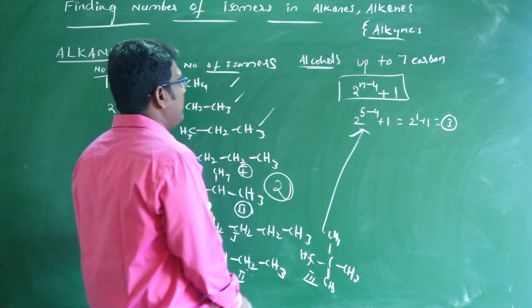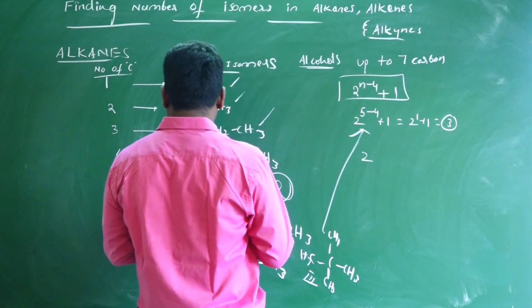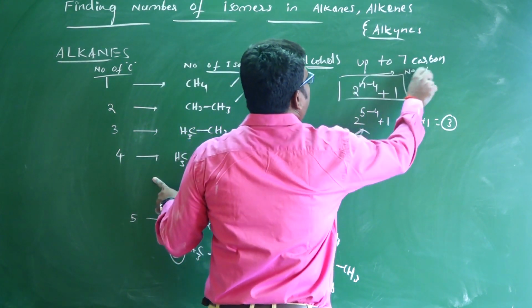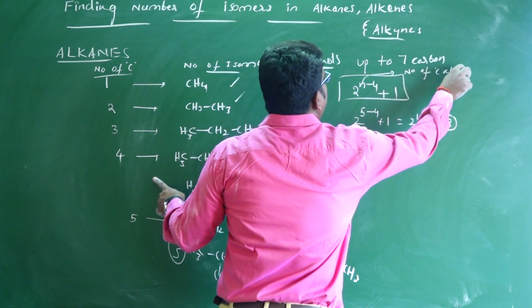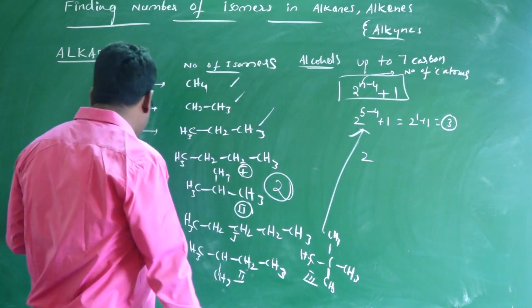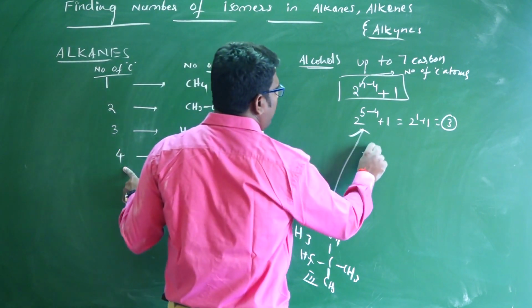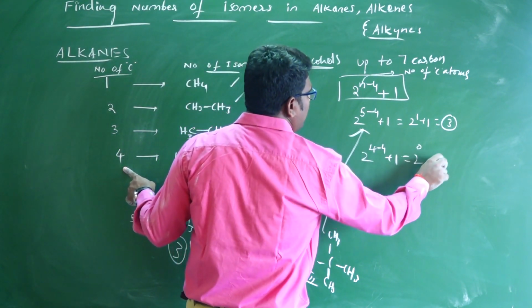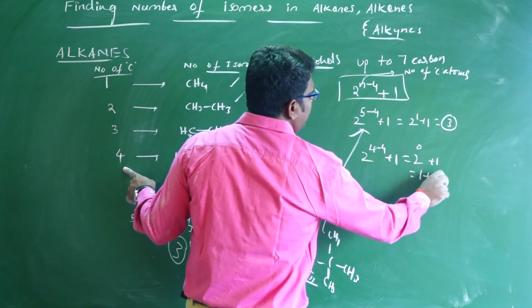Here n is the number of carbon atoms. If n is 4, then 2 power 4 minus 4 plus 1 is 2 power 0 plus 1. 2 power 0 means 1, so that equals 2.